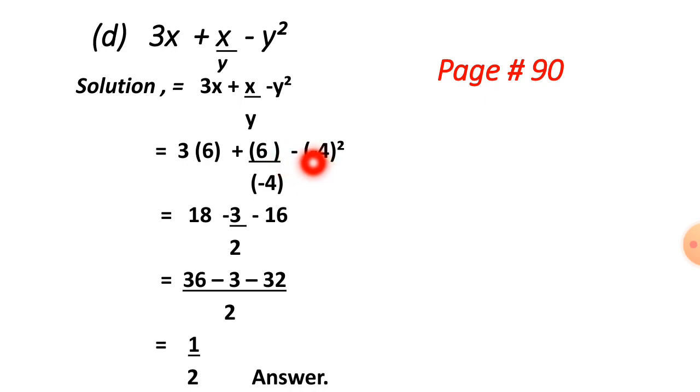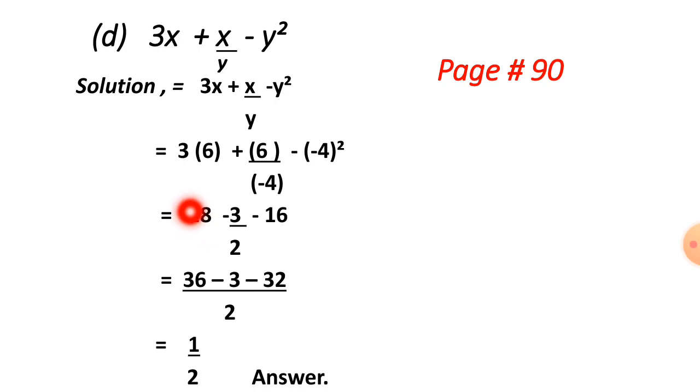And minus, so first of all we have to solve this bracket. (-4) times (-4) is 16, and minus times minus gives plus. So we write plus 16, and the minus sign is the same, it is here. The minus sign inside has been removed due to the square. So minus 16. Now we take the LCM of these. They have the denominators 1 and 1 and here 2, so the LCM will be 2.